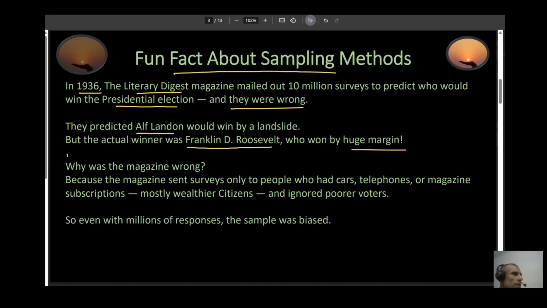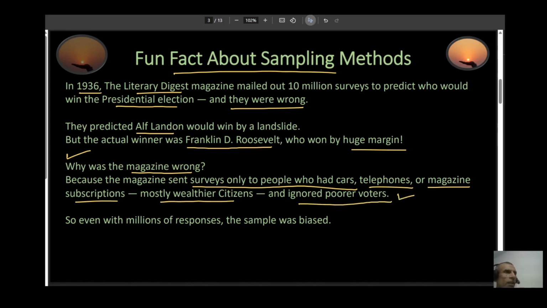Well, why was the magazine wrong? Where exactly did they go wrong? Well, the magazine sent surveys only to people who had cars, telephones, or magazine subscriptions. So, mostly wealthier citizens, and they ignored the poor voters. And these were the ones who decided the outcome of the election. So, even with millions of responses, your sample in this case was biased.